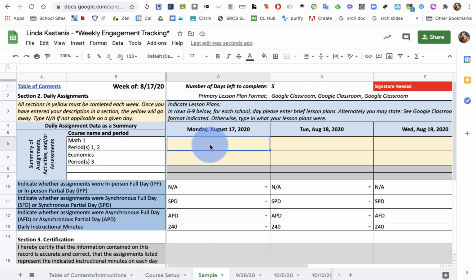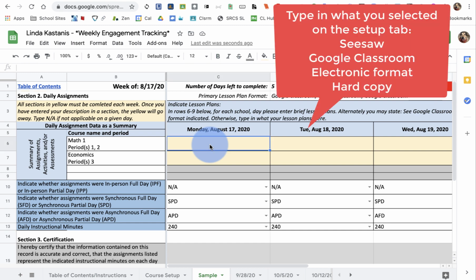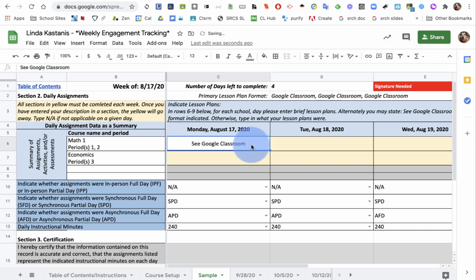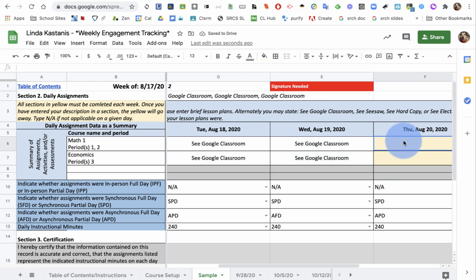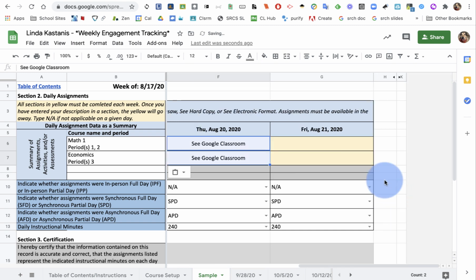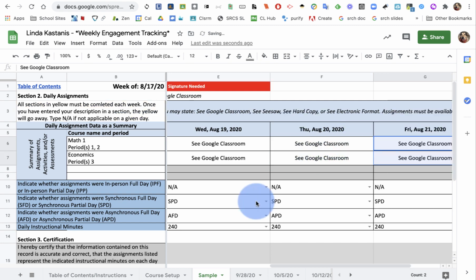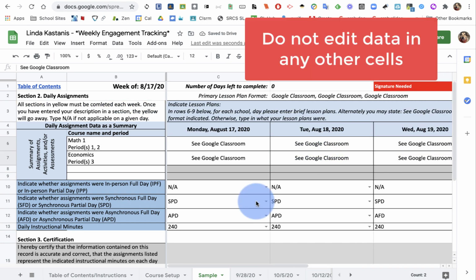My lesson plans are stored in Google Classroom. So for indicating my lesson plans, I'm simply going to type C Google Classroom. And that never changes, so I'm going to copy it down into the next row. In fact, that's the same place for Tuesday, Wednesday, Thursday, and Friday. This first week is completed now.